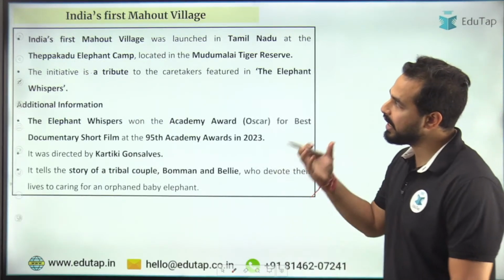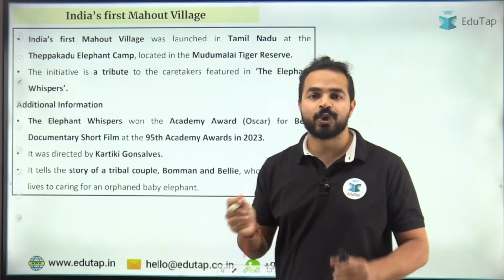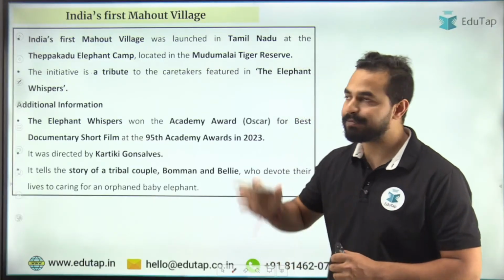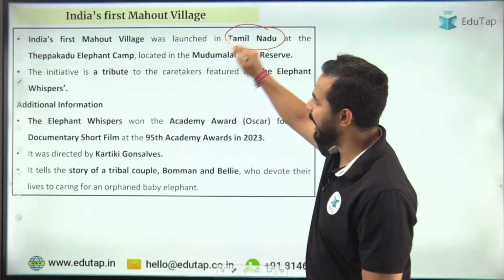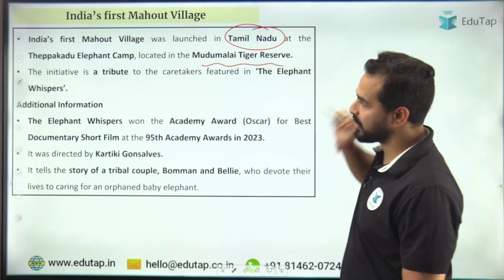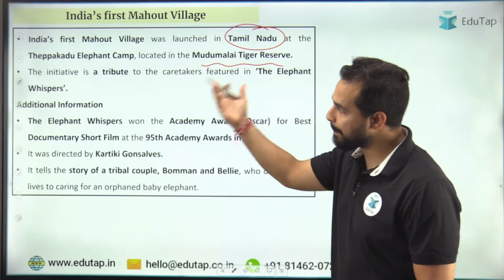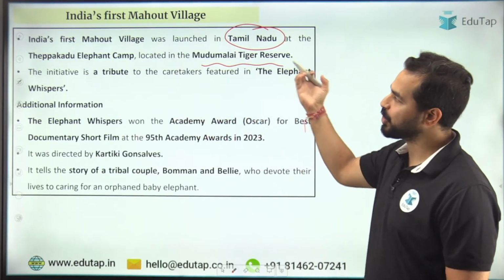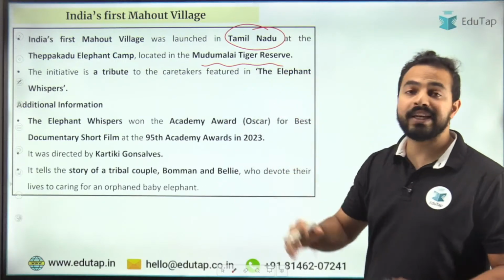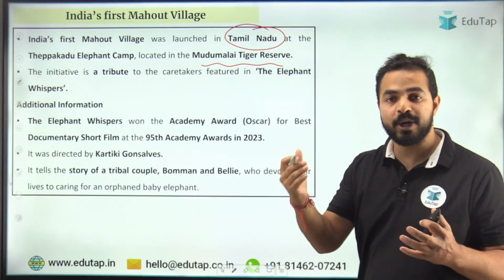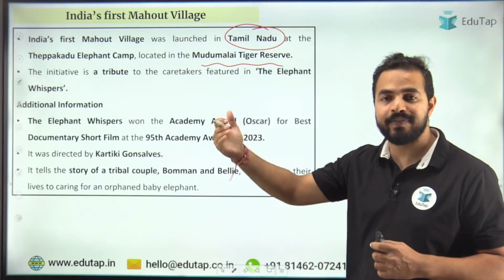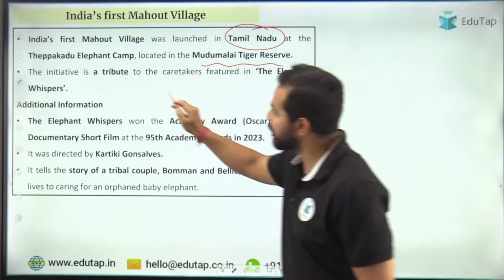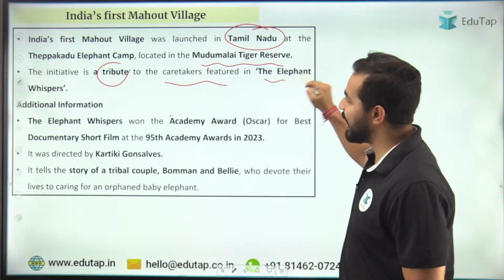Next news article है इंडिया का पहला माहौत विलेज. So India's first माहौत village has been launched in Tamil Nadu and located in the Mudumalai Tiger Reserve. ठीक है, तो ये थेपाकड़ू एलिफेंट कैंप है जहां पर इसको सेटअप किया गया है, और ये एक तरीके की ट्रिब्यूट है टू ऑल द पीपल हु आर बेसिकली इनटू द सर्विस ऑफ एलिफेंट केयरिंग, right? So this is a tribute to the caretakers featured in the Elephant Whisperers.